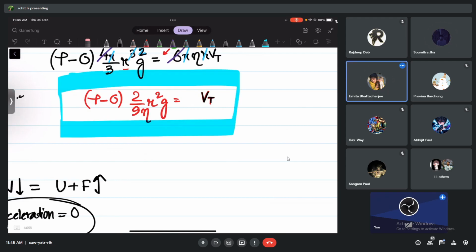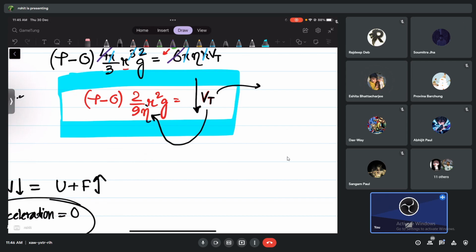Terminal velocity for any solid, a spherical solid which is trying to fall down in a liquid of viscosity eta. That liquid has density sigma, and the solid has density rho. You can already understand, in which kind of liquid will it gain more terminal velocity, a very high viscous liquid or a less viscous liquid? Less viscous. Of course, if a ball is trying to go down in honey and a ball is trying to go down in water, obviously in water it will gain more terminal velocity, because it has a lower coefficient of viscosity.